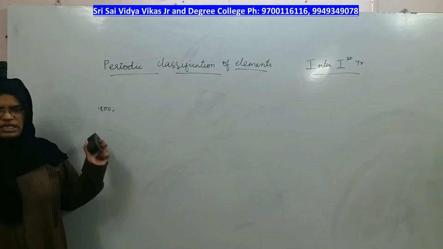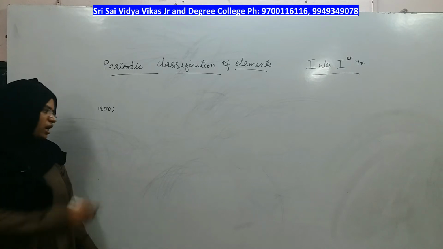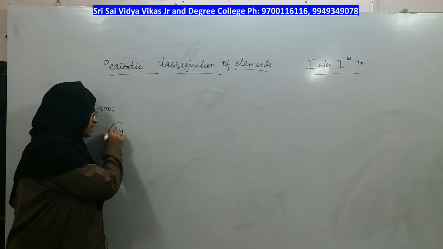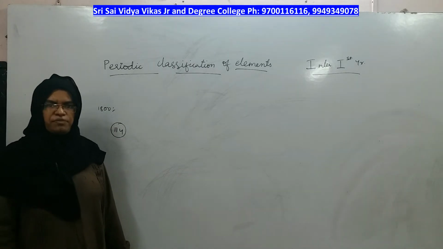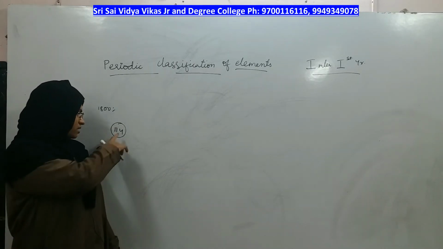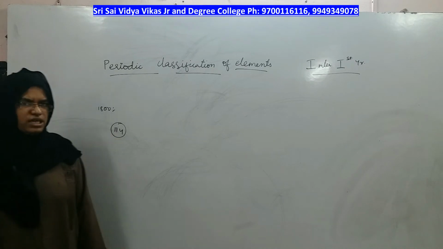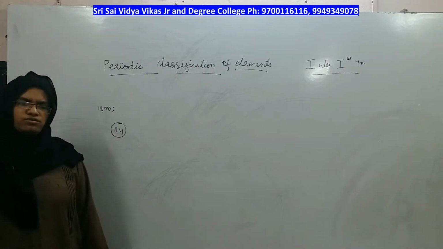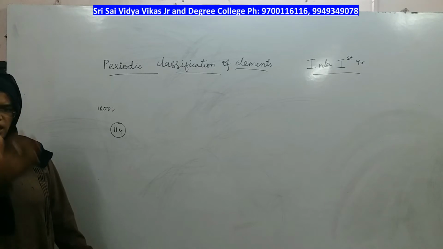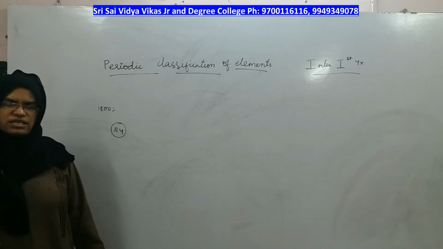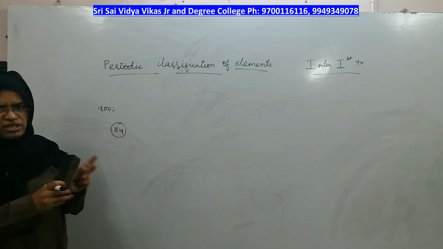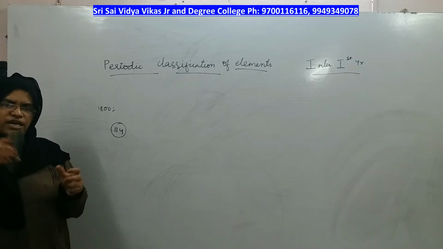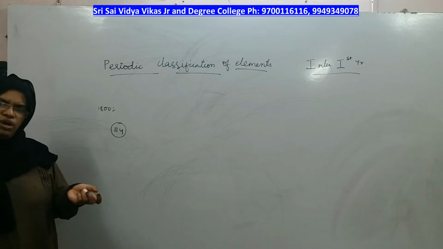So can you study each and every element out of the 114 elements we know? Can you study the physical and chemical properties of each and every element individually? It's not possible, right? So you must have certain criteria or categories in which you can group similar types of elements in one group, and the elements which are opposite into another category, right?